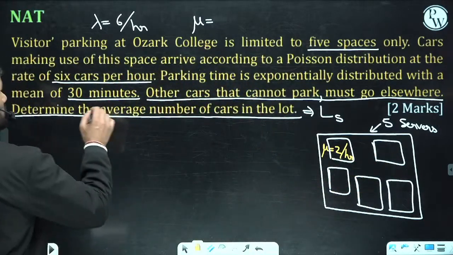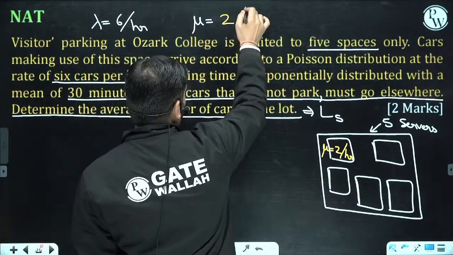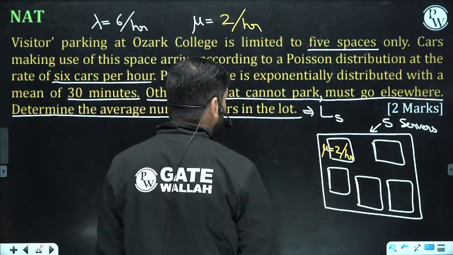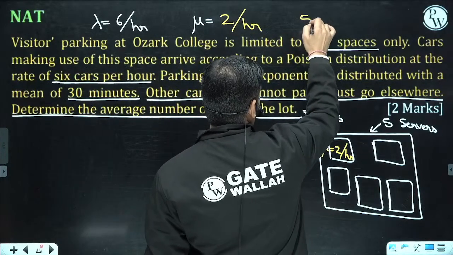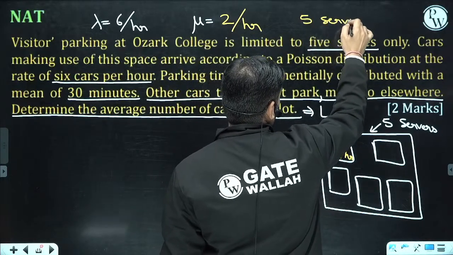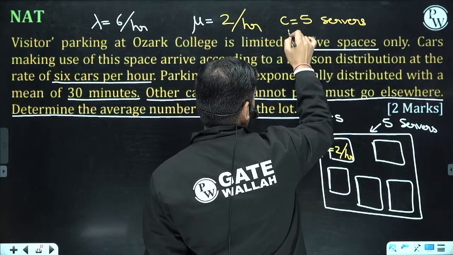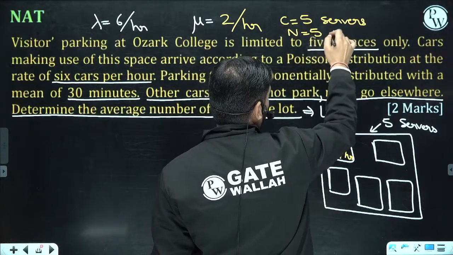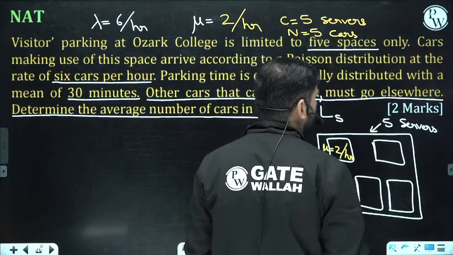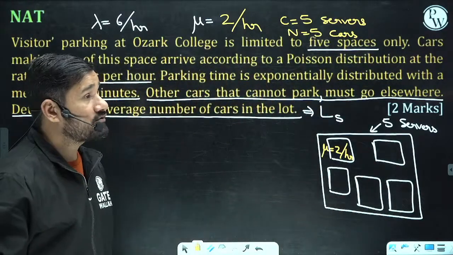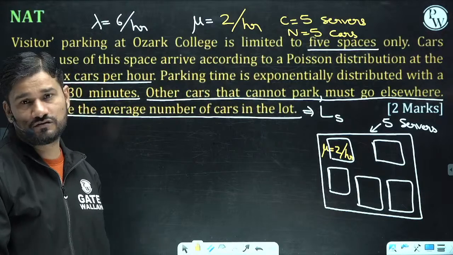Clear? So lambda is what? Lambda is 2 per hour. We have 5 servers, and the capacity is also 5 cars. Now see how easily we are going to solve this problem.